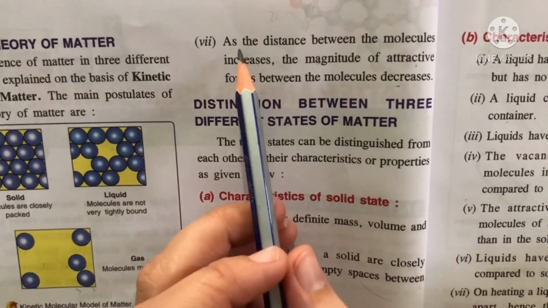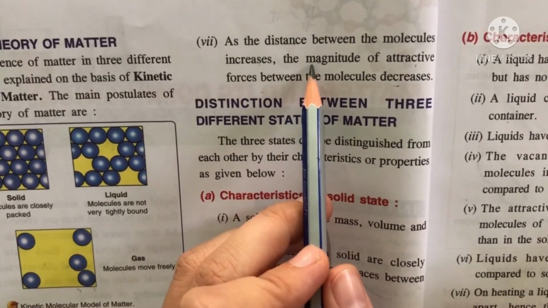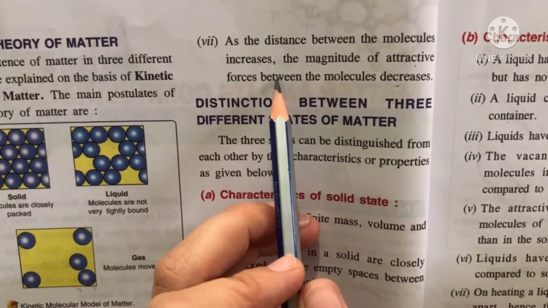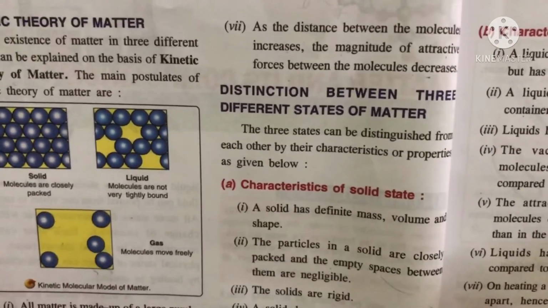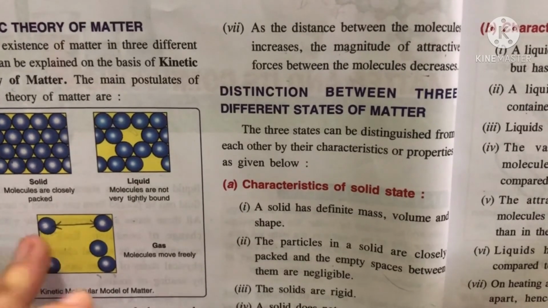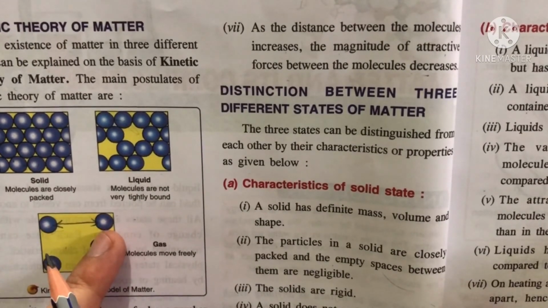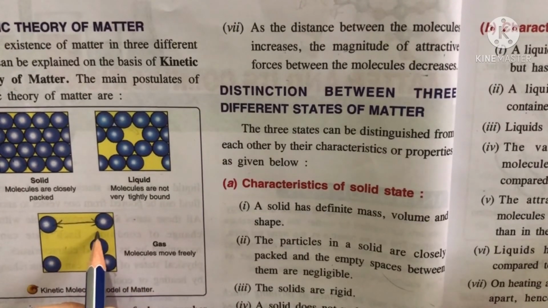Next point is, as the distance between the molecules increases, the magnitude of the attractive forces between the molecules decreases. Here you can see, in case of gases, there is a large amount of distance present between the particles. So, there are least attractive forces between these particles of gases.